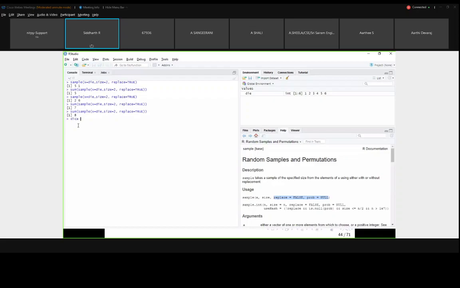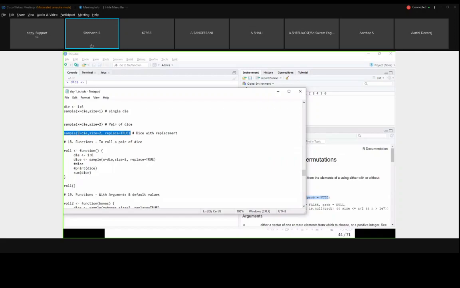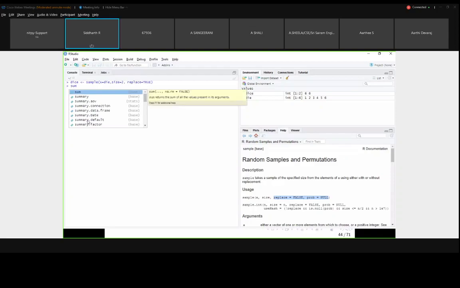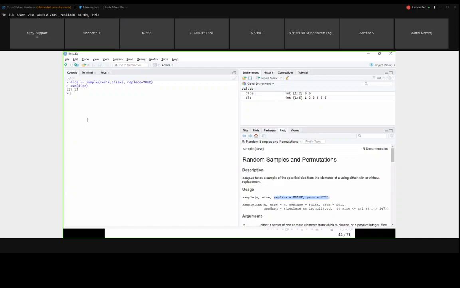A dice is... I will remove all this part and copy this code. This code was already there, but I am explaining it part by part. Okay, it's already there in your text file.